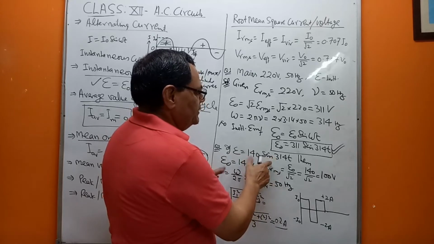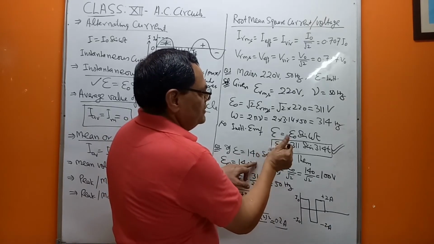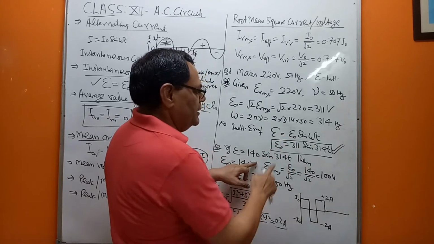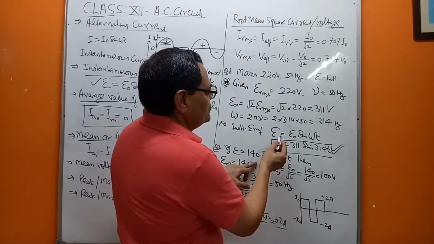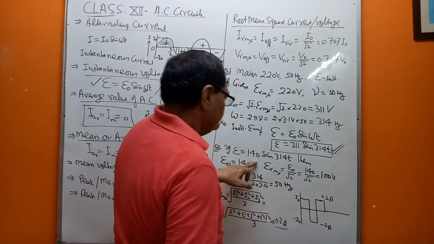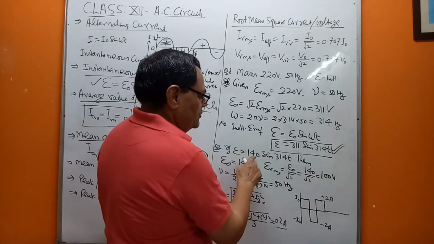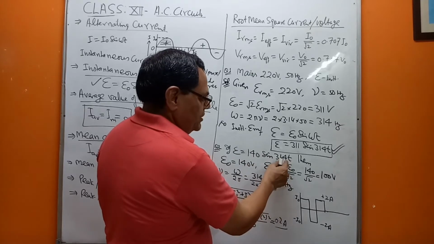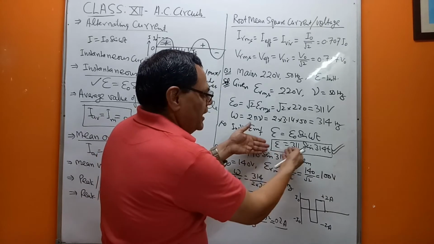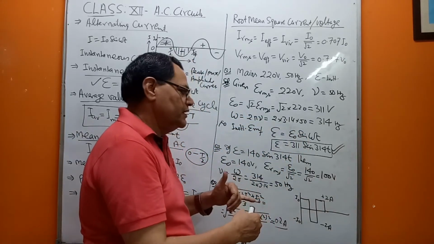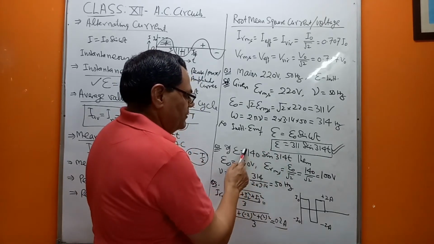So we have to compare this with the standard equation. E is equal to E naught sin omega t, right? It was written by mistake, this is E actually. Now this is the standard equation, and the given equation is E is equal to 140 sin omega t. So we write the general equation and the given equation and then compare both. The moment we compare, you will find in place of E naught the 140 is coming.